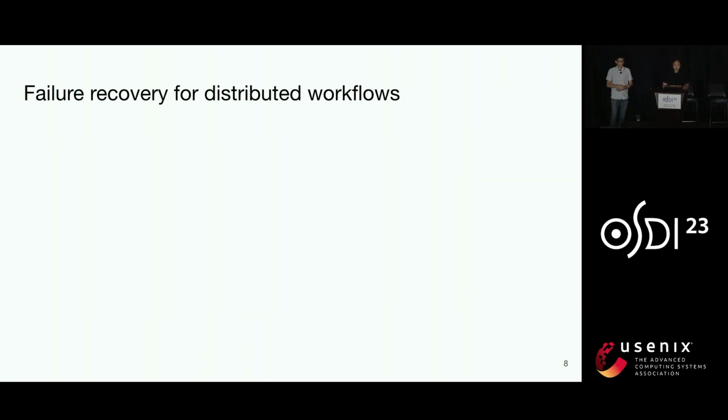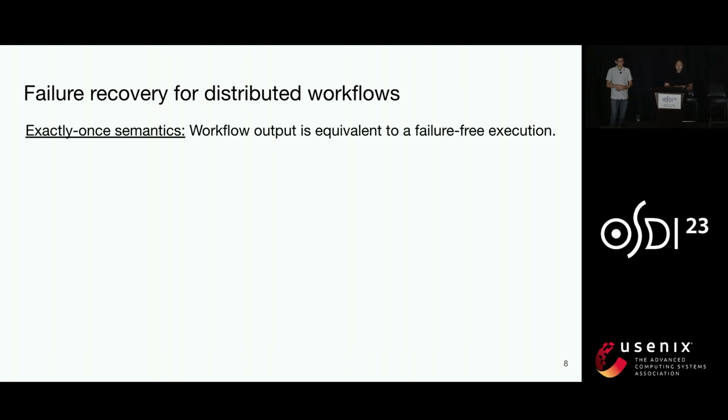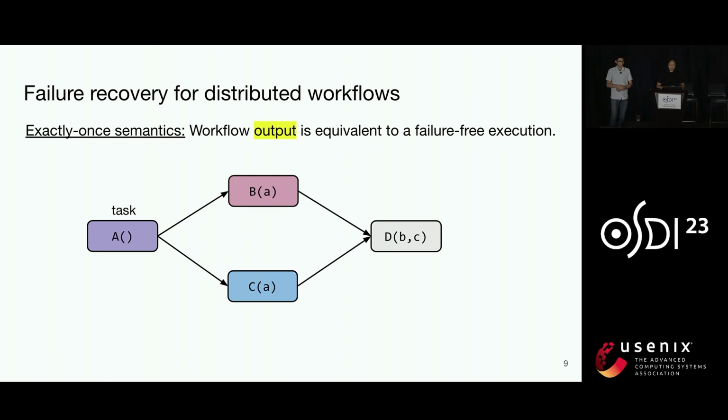The standard correctness requirement for failure recovery is to provide exactly once semantics. And informally, this means that the output of the workflow should match some failure-free execution. So let's take a look at what kind of output a workflow can produce. In our model, a workflow is going to be a DAG of function calls, or tasks, and each task here can have two different kinds of outputs.